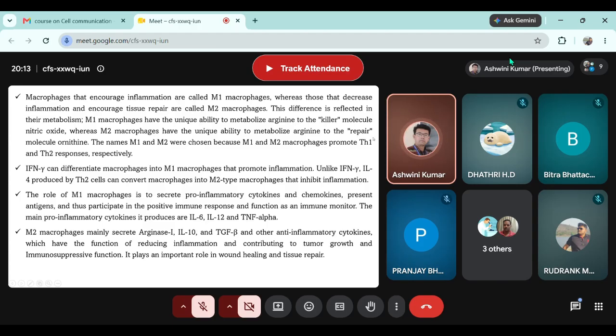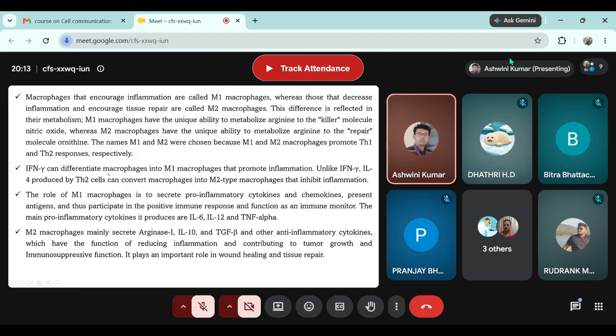Th1 cells promote inflammation, while Th2 cells discourage the inflammation or regulate high inflammation, and they also help in tissue repair. Because different states of macrophages help promote the activation of Th1 or Th2, these states are respectively called M1 and M2.